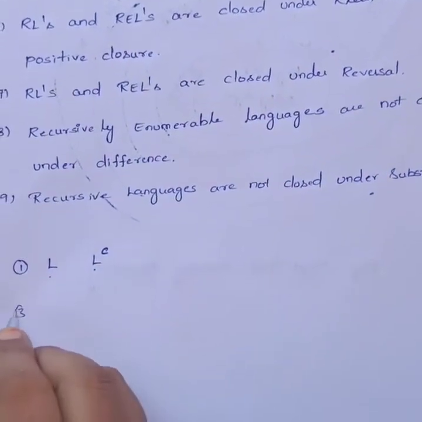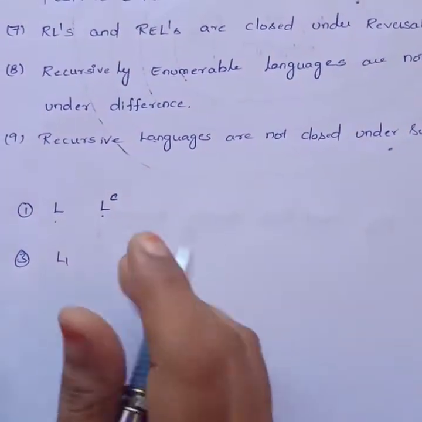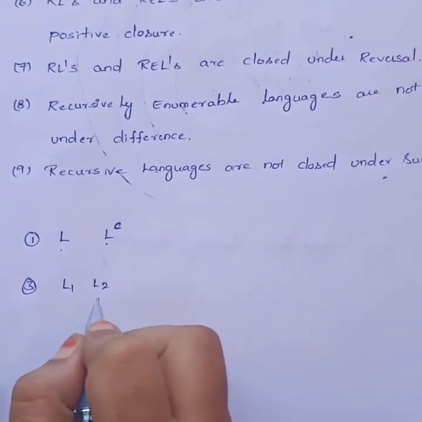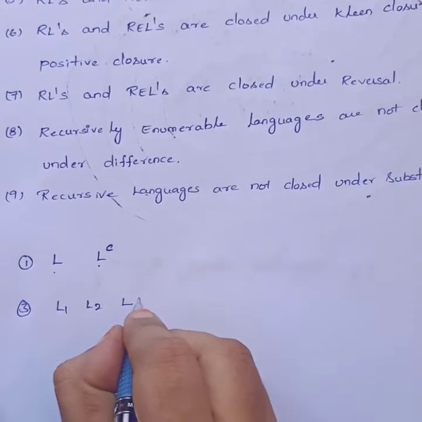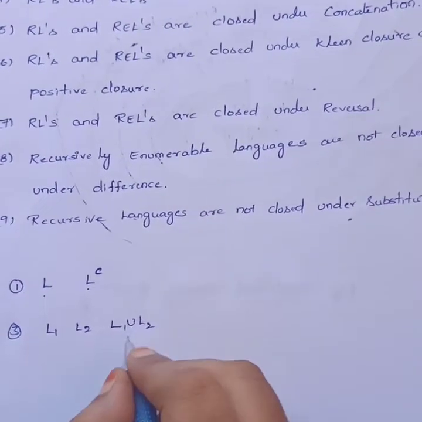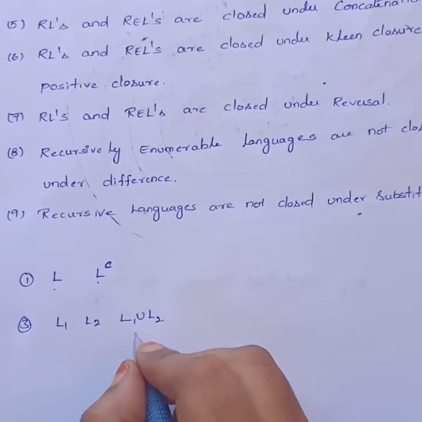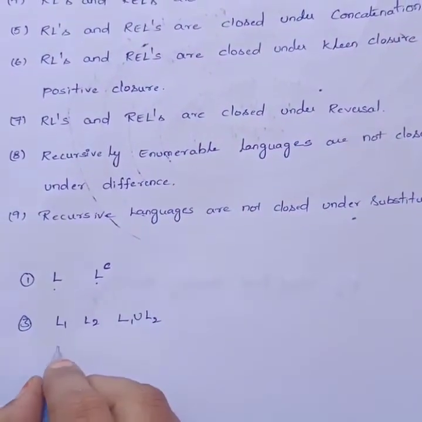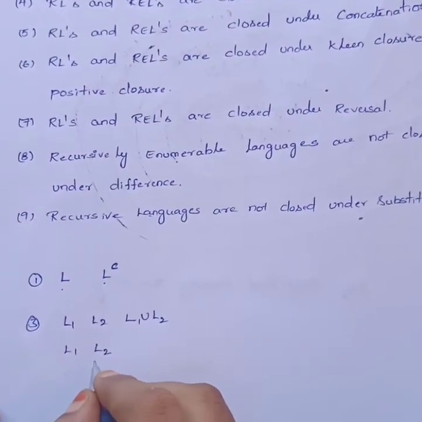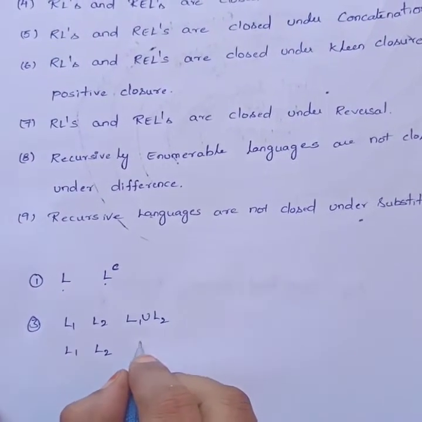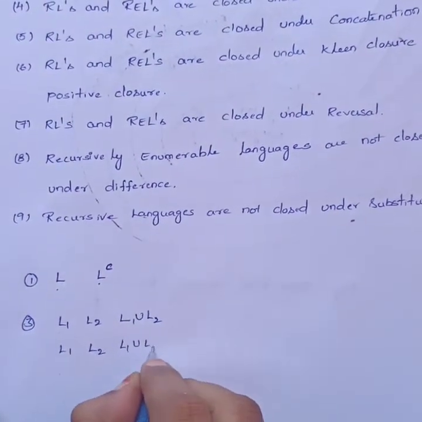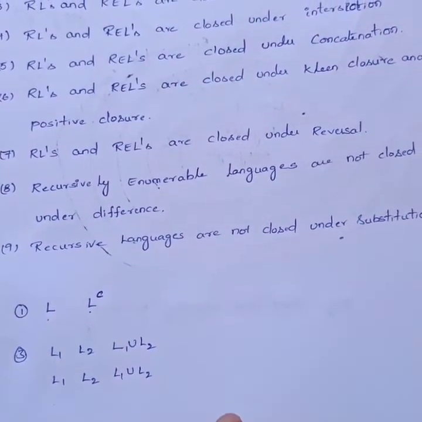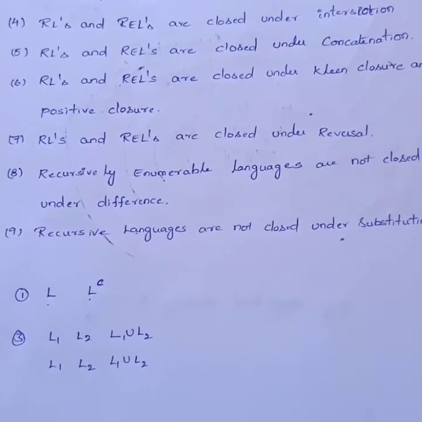If L1 and L2 are recursive languages and we perform the union operation between them, the result is also a recursive language. Similarly, if L1 and L2 are recursively enumerable languages, after performing union we get a language that is also recursively enumerable.